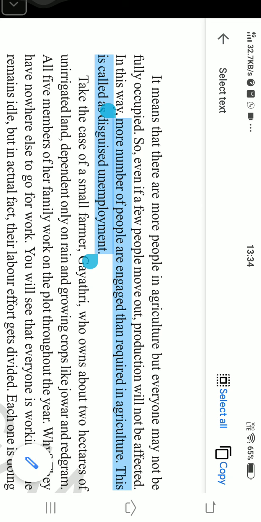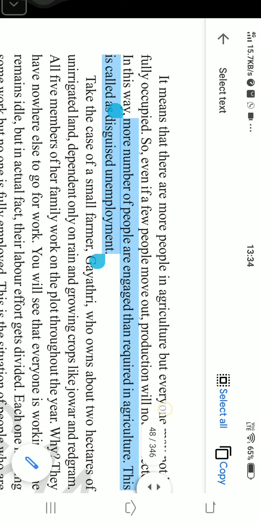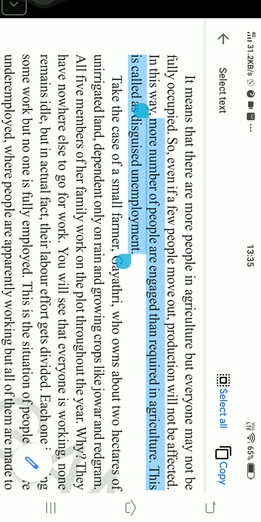Generally, this disguised unemployment we find in the agriculture sector. Understand? Are you clear? What is disguised unemployment? It is more people working than required, right? Or you can say that when we look at them, it seems that all are working, all are having a kind of work, but certain workers are not really working there as their output is zero, right?